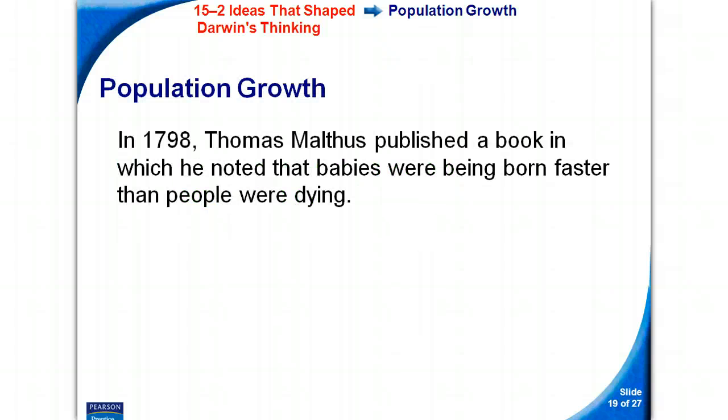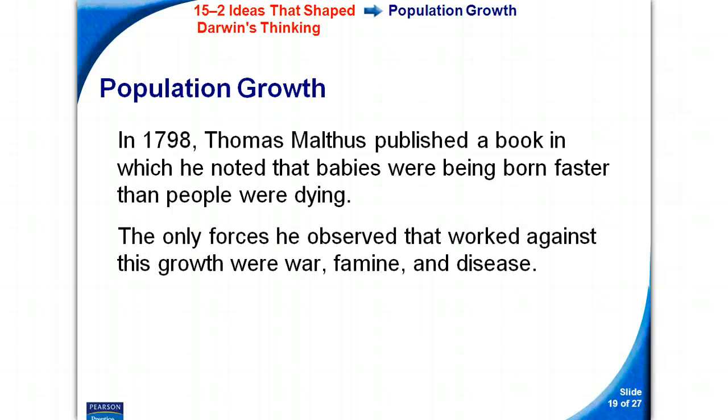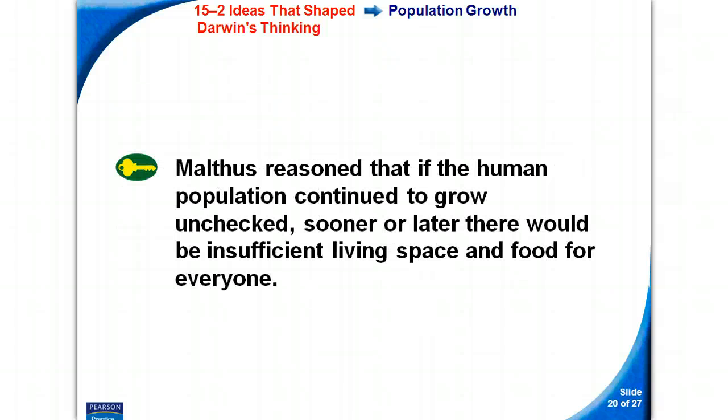Population growth. In 1798, Thomas Malthus published a book in which he noted that babies were being born faster than people were dying. The only forces he observed that worked against this growth were war, famine, which is starvation, and disease. Malthus reasoned that if the human population continued to grow unchecked, sooner or later there would be insufficient living space or food for everyone. And we're slowly reaching that point. They say by 2050, the population on Earth will be so large that there won't be enough crops to feed them.